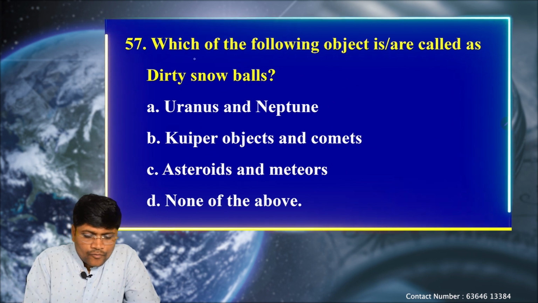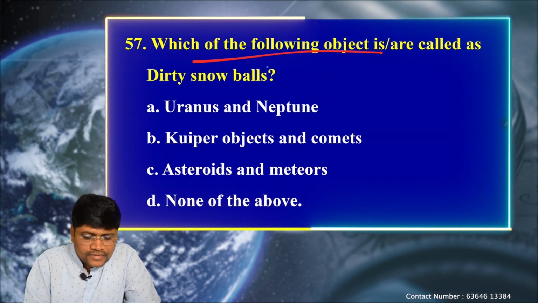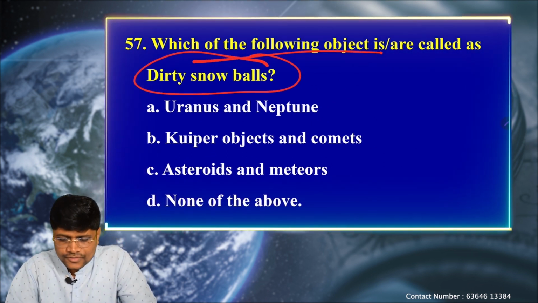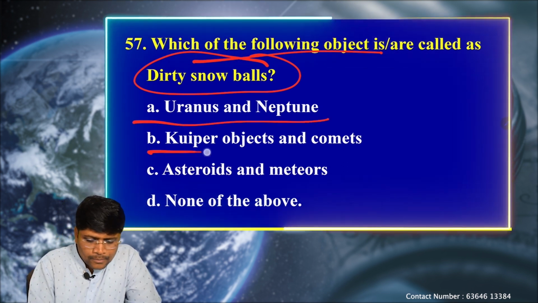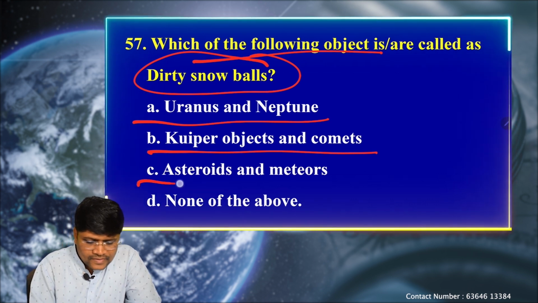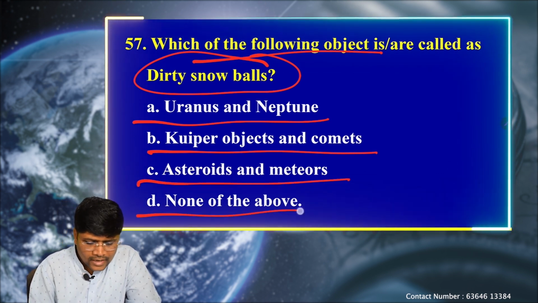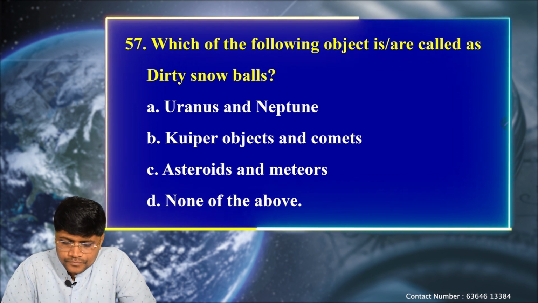Next question. Which of the following objects are called dirty snowballs? Okay, dirty snowballs. Option A, Uranus and Neptune. B, Kuiper objects and the comets. C, asteroids and the meteors. And D, none of the above.